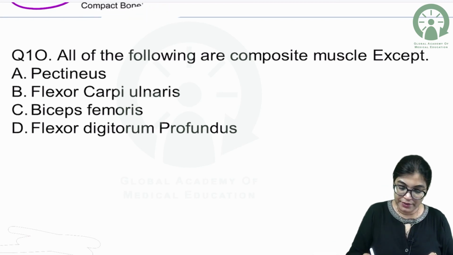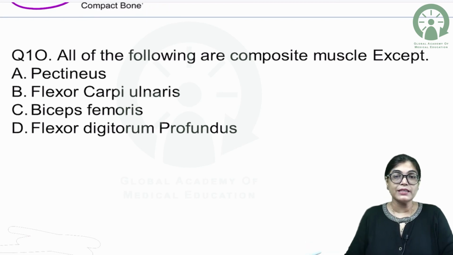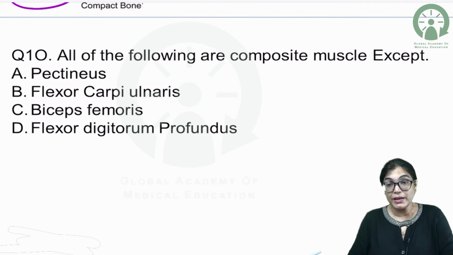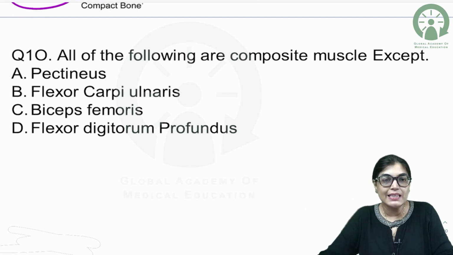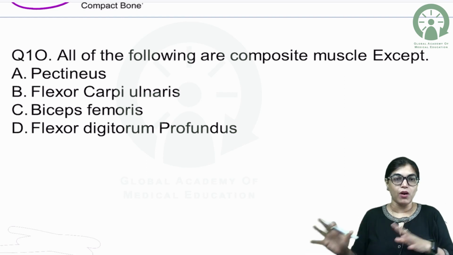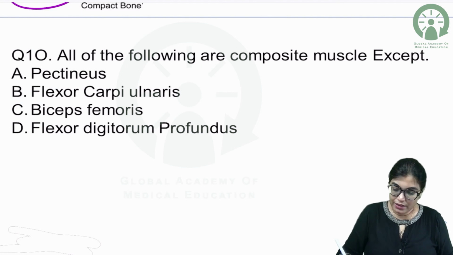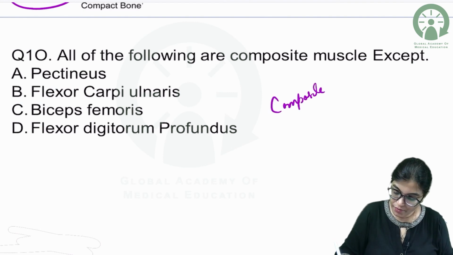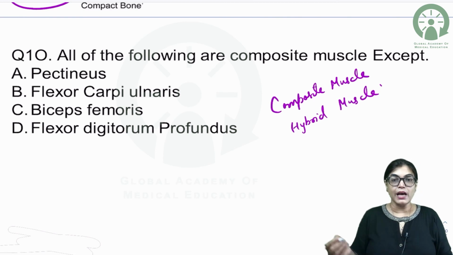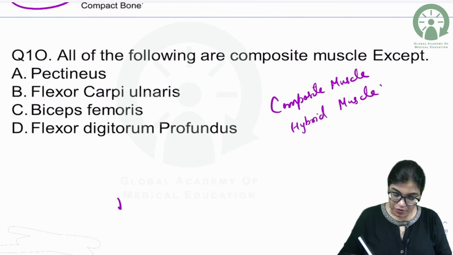All of the following are composite muscle except. Now, the concept of composite muscle means hybrid muscle. The options provided are pectineus, flexor carpi ulnaris, biceps femoris, flexor digitorum profundus. We have to mark the odd man out. Composite muscle is also called hybrid muscle, which means they have got dual nerve supply.